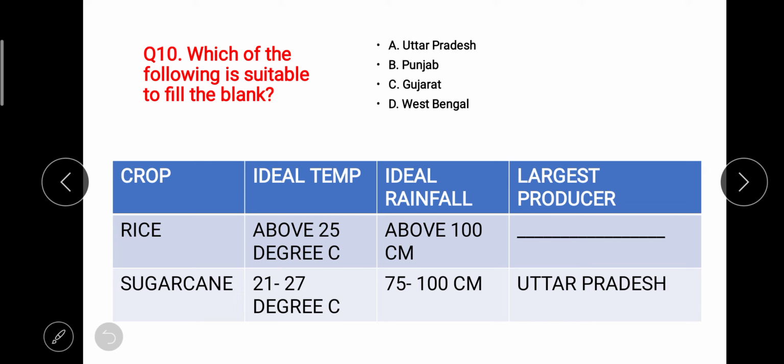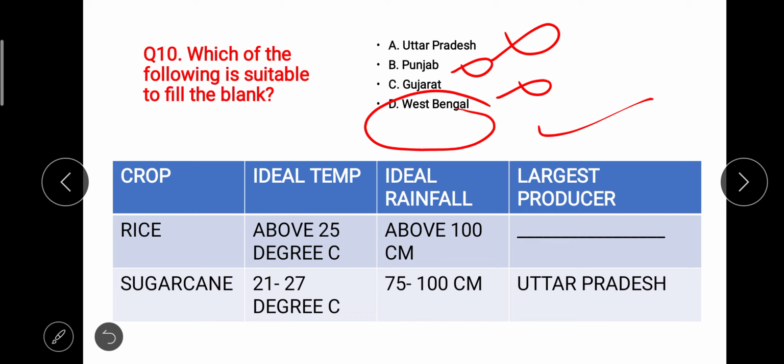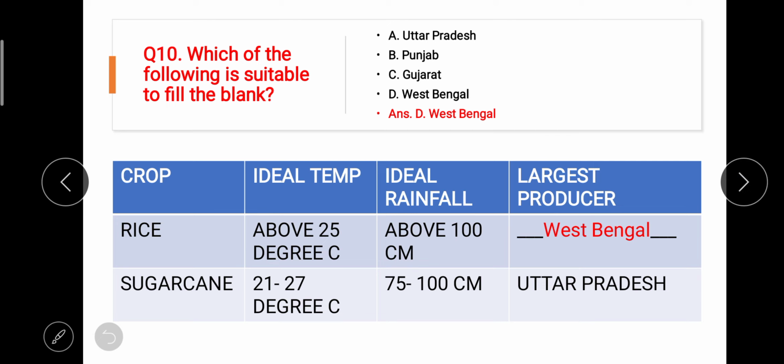We know Uttar Pradesh is shown as the leading producer of sugarcane, that is right. But in case of rice, UP, no, it is of wheat and sugarcane. Punjab, no. Gujarat for cotton is the leading producer, but for West Bengal we can go because West Bengal is the leading producer of jute as well as rice. So here our correct answer is West Bengal.